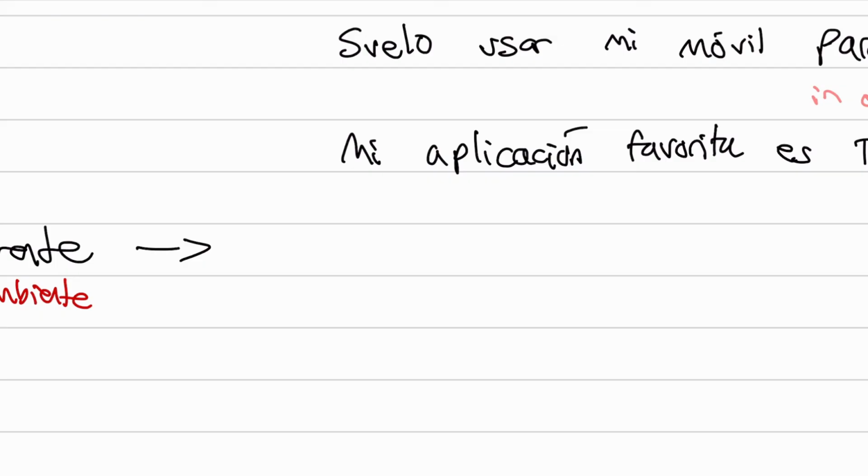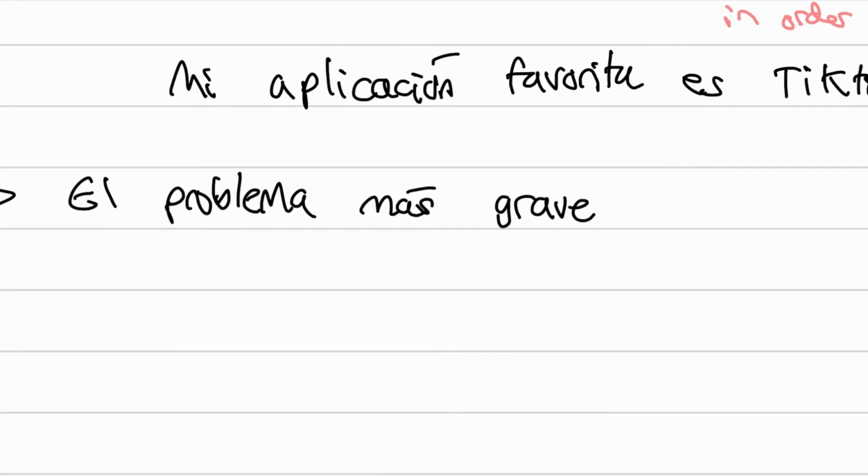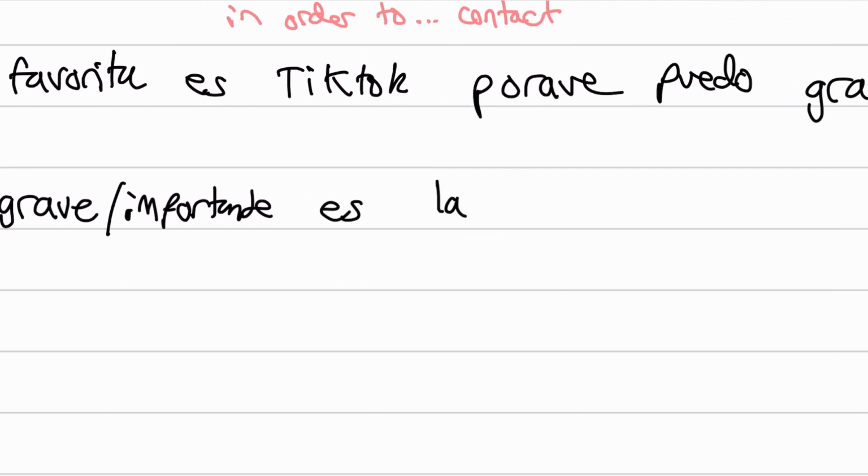So to talk about environmental problems, things like deforestation and animals and wildlife. So el problema is how we say the problem. Is not la, it's el, it's a masculine word there. El problema más grave is to say the most important or the most serious. Or we could just say importante as a synonym there, but el problema más grave o importante es la deforestación, spelled in a very similar way to the cognate.